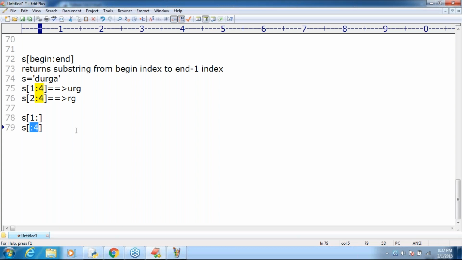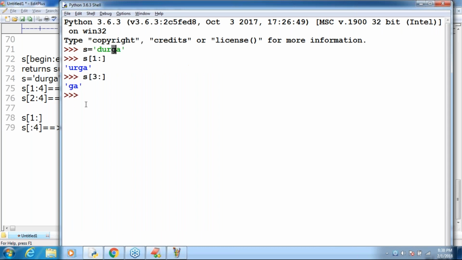If you are not specifying the begin, it starts from the beginning, from the beginning of the string to end minus 1. n minus 1 means 4 minus 1, that is 3. Indexes 0, 1, 2, 3 give 'durg'. Correct or not? s[:4], that's all, 'durg'. Clear?